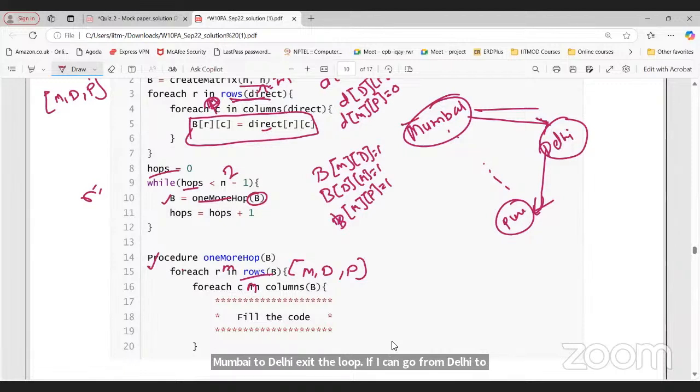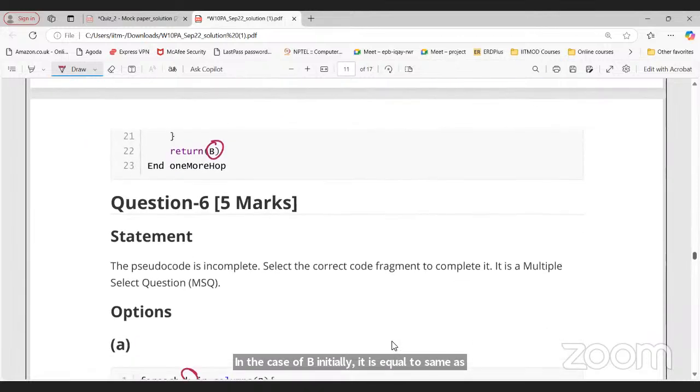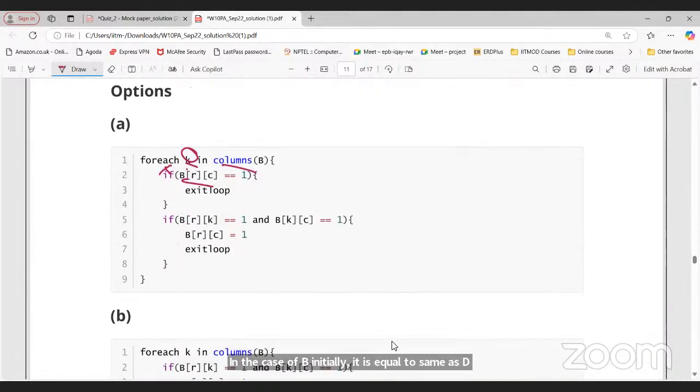In the case of B, initially it is the same as D only. I cannot go directly from Mumbai to Pune. In that scenario, this will be false. If it is Mumbai, Pune, it is not equal to 1, so this is false. Let us go for the next one. R and K, right? Here R is M, and C was P. Are you getting my point?